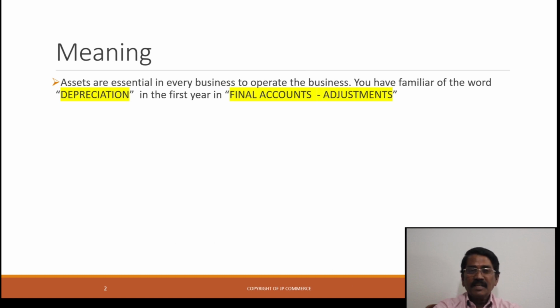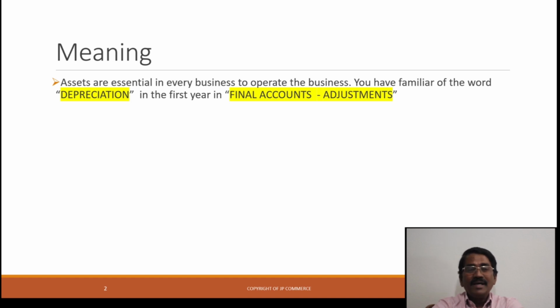Assets are essential for every business organization to produce goods or provide services. Assets may be fixed and current assets, tangible and intangible assets. The fixed assets' value will gradually decrease due to continuous and constant use of the asset.